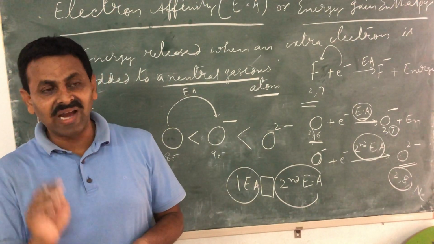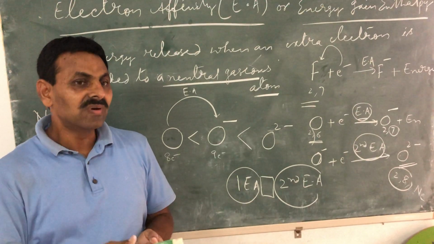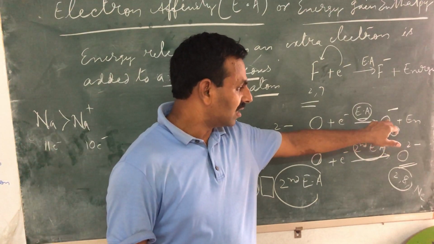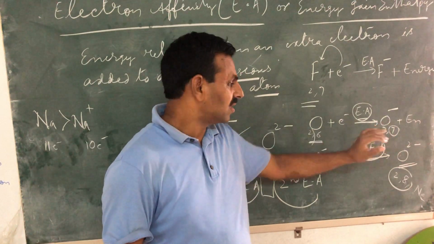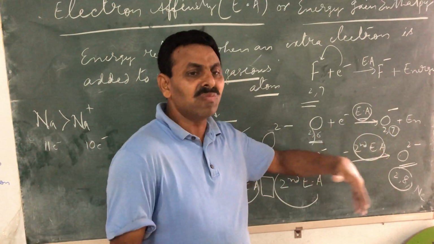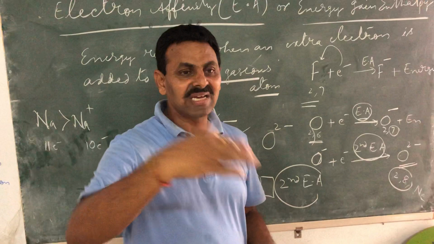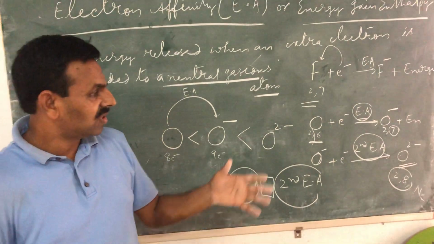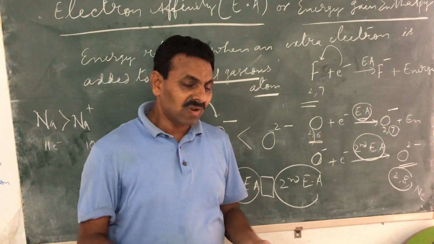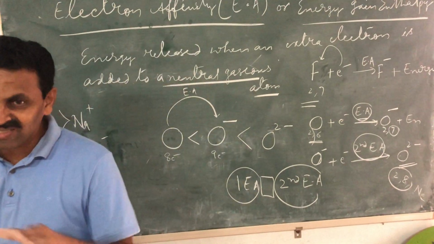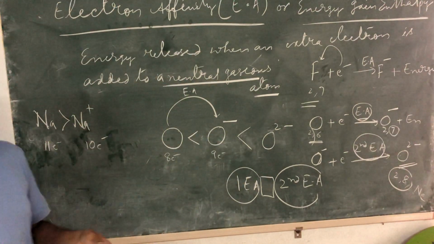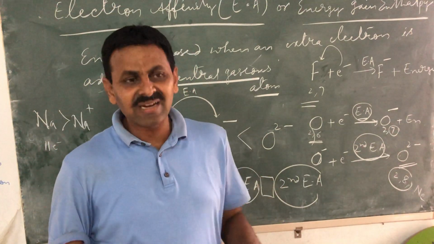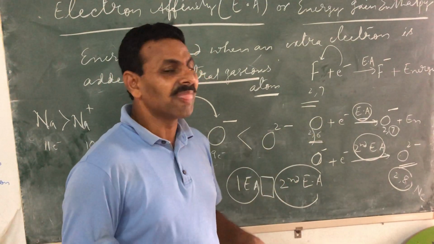So it is difficult to add a second electron to an already formed anion. That means when a neutral atom already becomes an anion, or mononegative ion, adding a second electron would obviously be difficult because of two reasons. Number one, the size is increasing. Number two, the electrons already present, 7 electrons in the same shell, are experiencing inter-electronic repulsions, which give less tendency to accept the next electron coming into the same subshell.